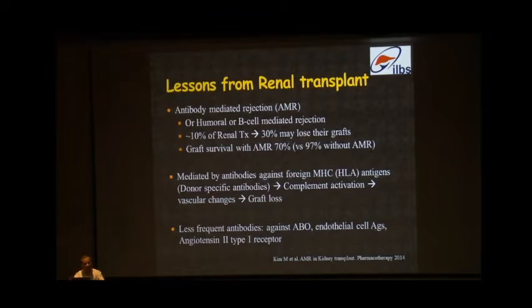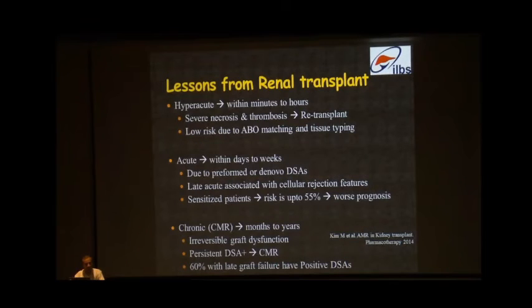And this AMR is mediated by antibodies against the MHC antigens, human leukocyte antigens, donor-specific antibodies which lead to complement activation, vascular changes, and graft loss. So apart from HLA, sometimes these antibodies are also directed against ABO antigens, endothelial cell antigens, or rarely angiotensin II type 1 receptor. So 3 types of AMR are described: hyperacute, acute, and chronic.